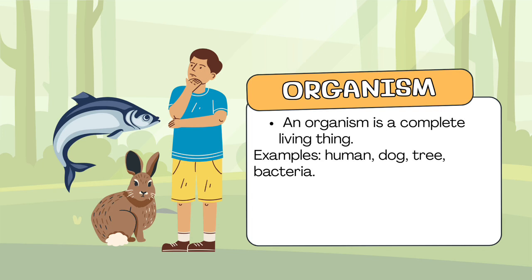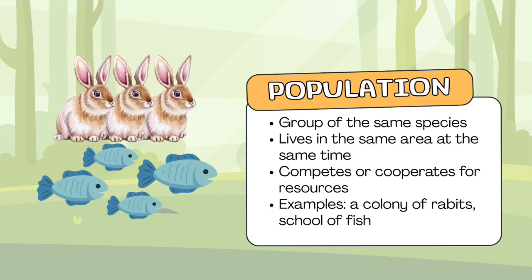Next, we have the organism. It is a complete living thing capable of independent life. It is the result of all lower levels of organization working together. Examples are humans, dogs, trees, and even a single bacterium, which is considered an organism because it can survive and reproduce on its own.